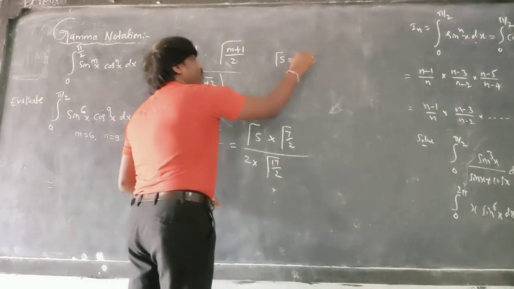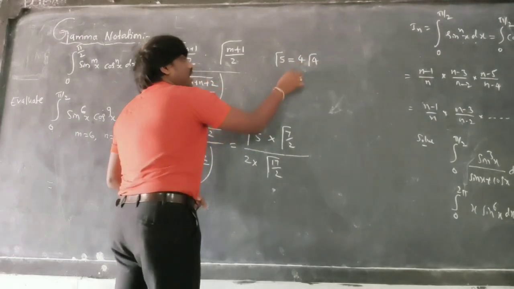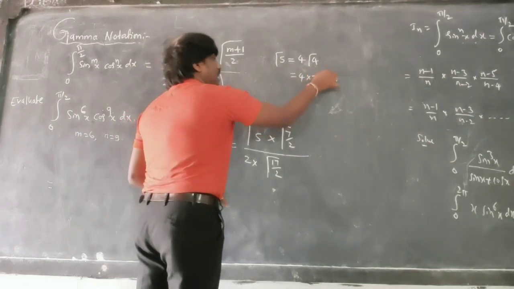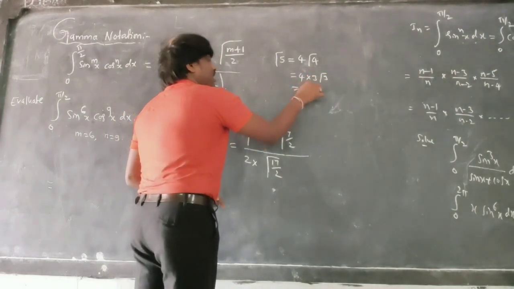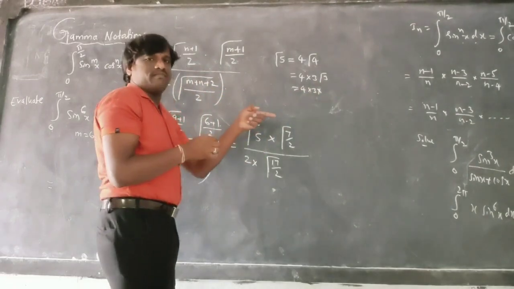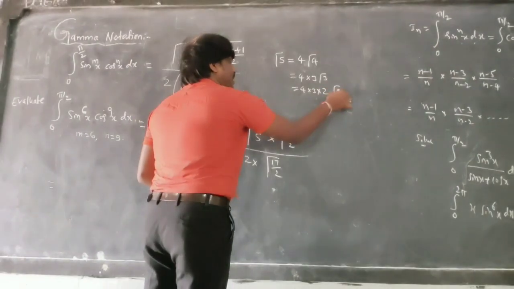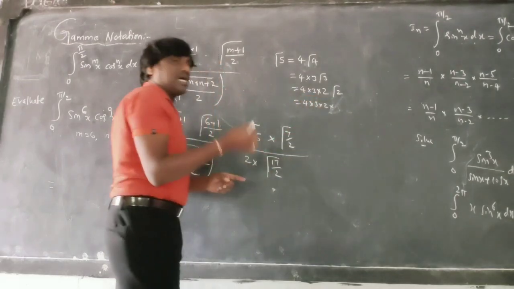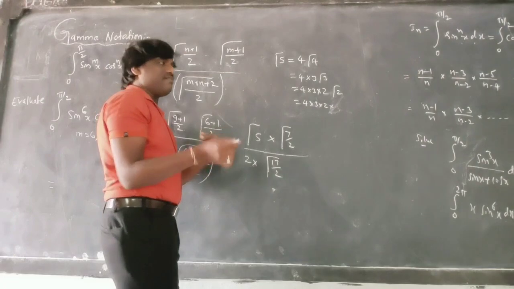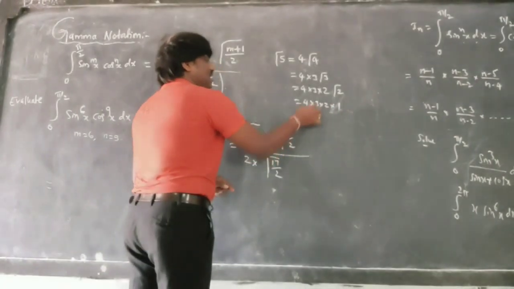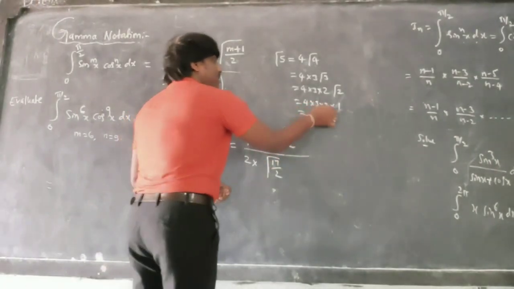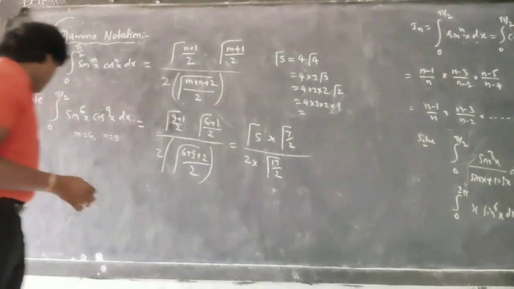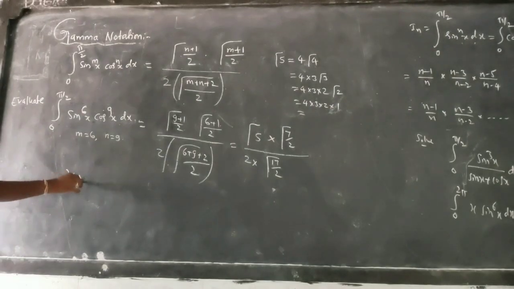Then 4 into 3 into gamma 3, then 4 into 3 into 2 into gamma 2, then 4 into 3 into 2 into 1 into gamma 1. Gamma 1 value is already given as 1. So 4 threes are 12, 12 twos are 24. So the gamma 5 value is 24.